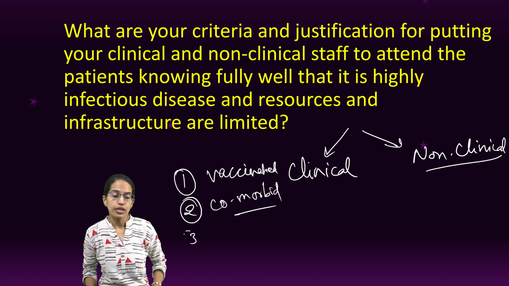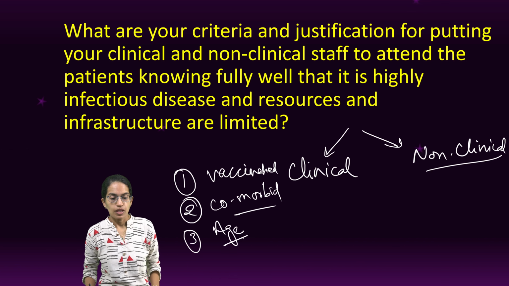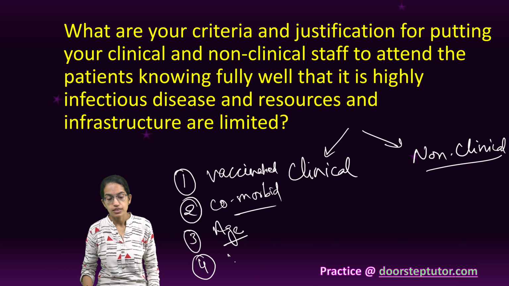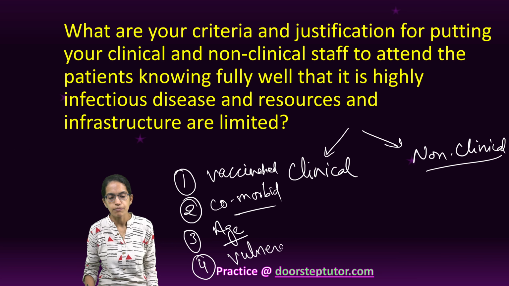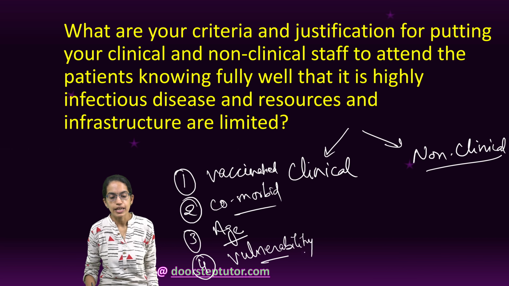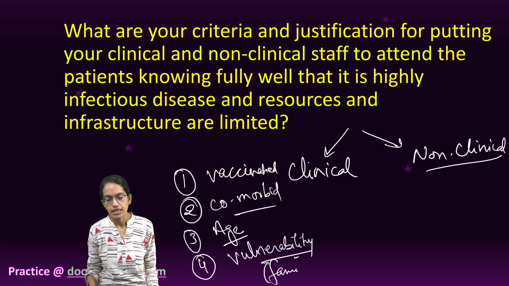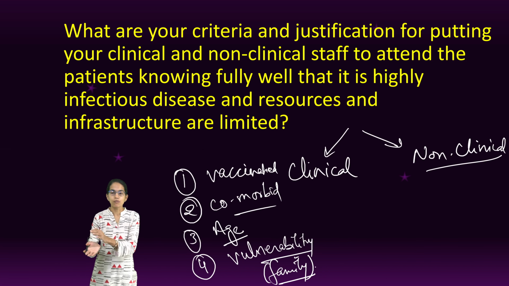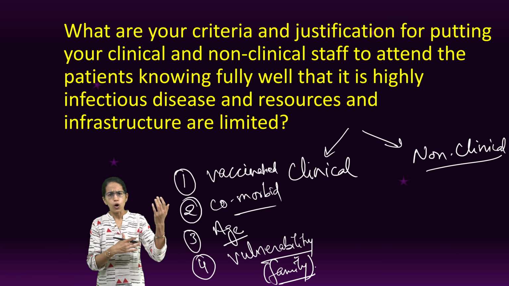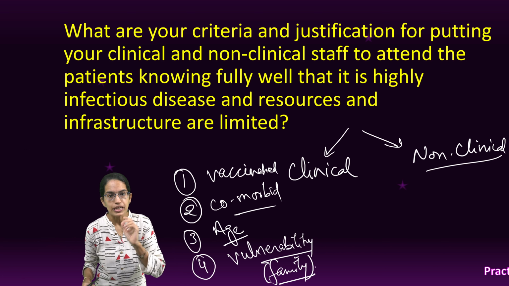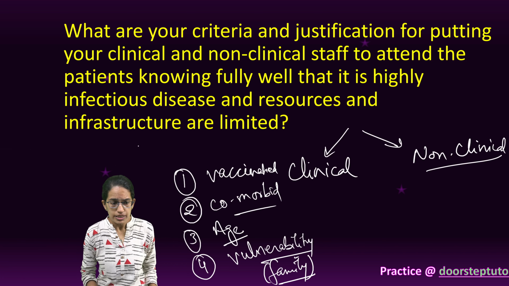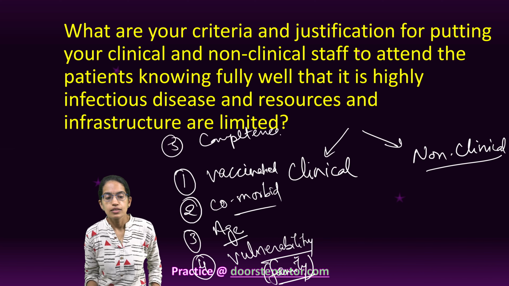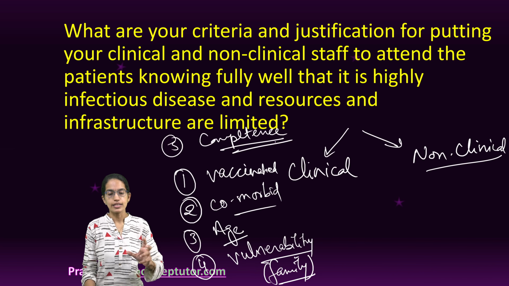Now, the next important thing would be the age of the hospital staff member. Another important thing is the vulnerability, or what we already discussed as comorbidity. But again, when I say vulnerability, I include the family members, whether the staff member has a small baby at home or an elderly person at home, which could be taken into consideration. The next important point would be competence. How well the staff is competent to handle the situation.